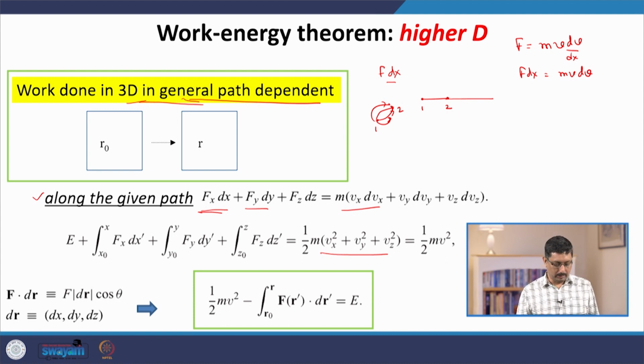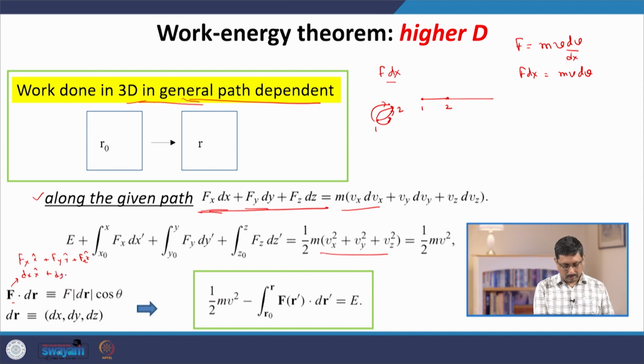Now, this algebra becomes more elegant if we use our vector notation. So, in vector notation, the expression that we get for work, by looking at it, it is obvious that it can be expressed as a dot product between two vectors, the vector F with components Fx and Fy and Fz, and a vector dr, which represents the displacement, with components dx, dy and dz.